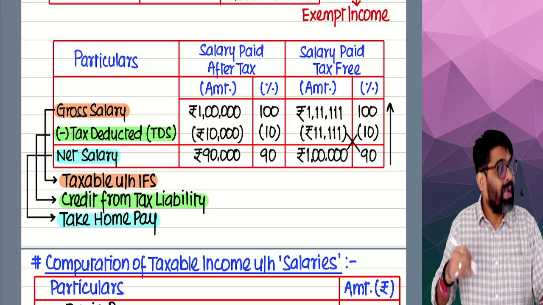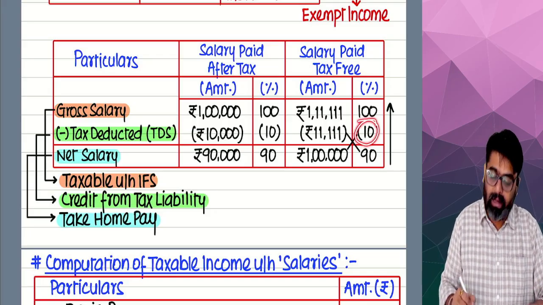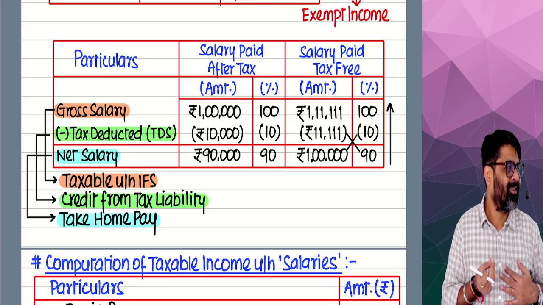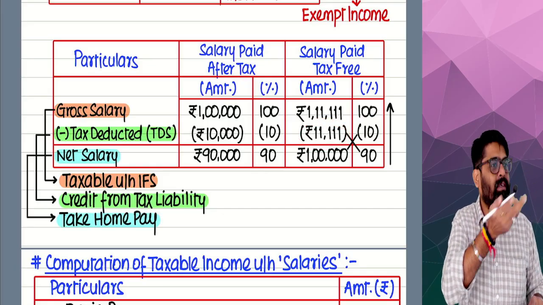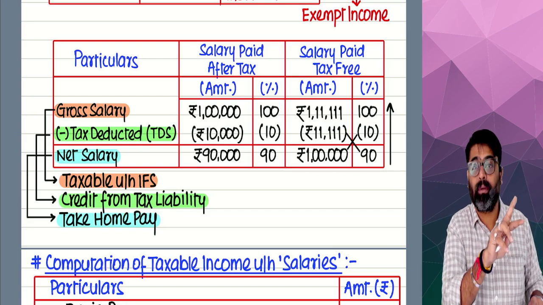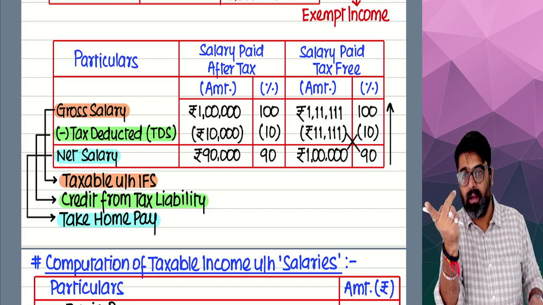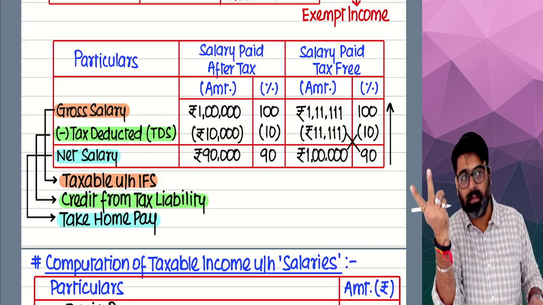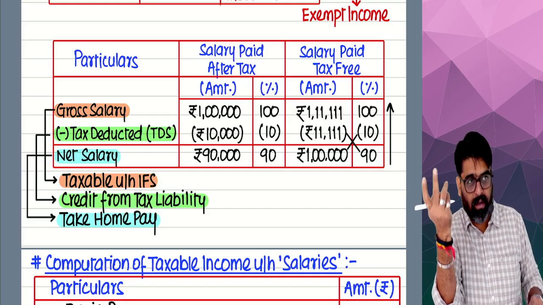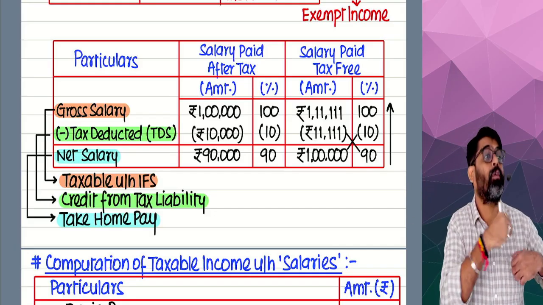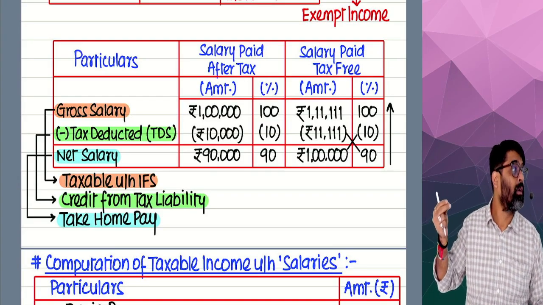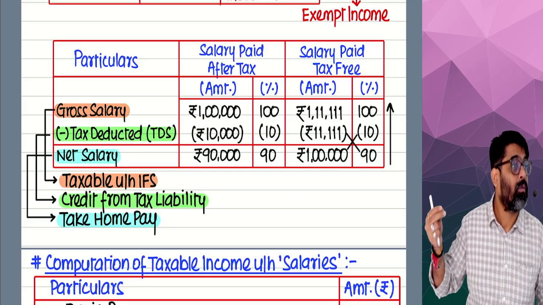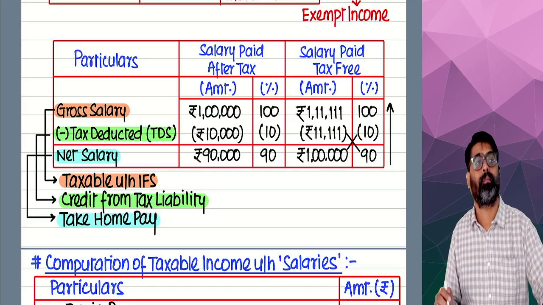Now if 1 lakh is 90%, how much should be the 10% which the employer has? 11,111. Cross multiplication. If 90% is 1 lakh, how much should be 10%? 11,111. From my pocket. Now I will have to pay tax of 11,111.